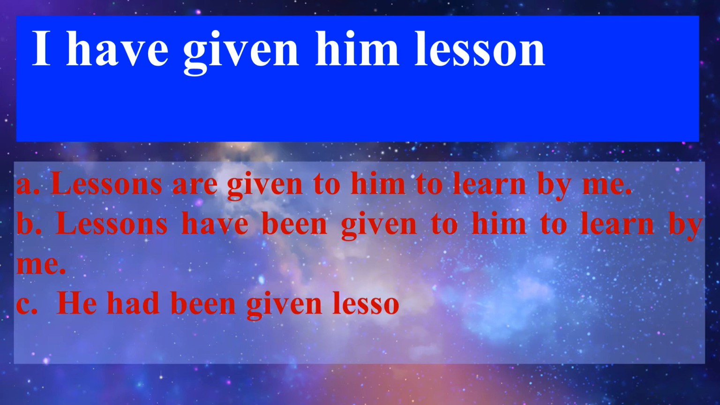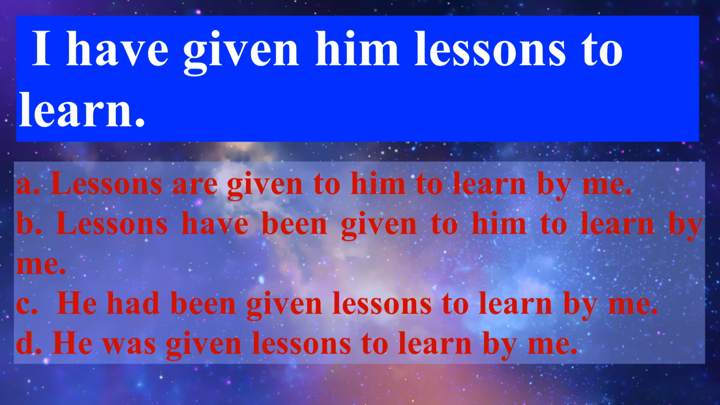Now the sentence is I have given him lessons to learn. We can see that tense used here is present perfect tense and there are 2 objects again, him and lessons. So we can start our sentence either with he or with lessons. Let us find out. After going through all the options given here, we can say that B is the correct option because lessons, the object, have been given, the correct tense with third form of the verb is accurately used here. So we should choose the option B.